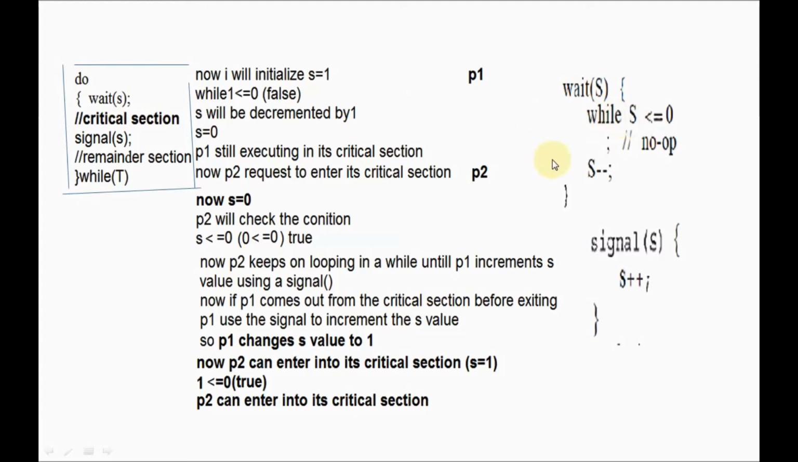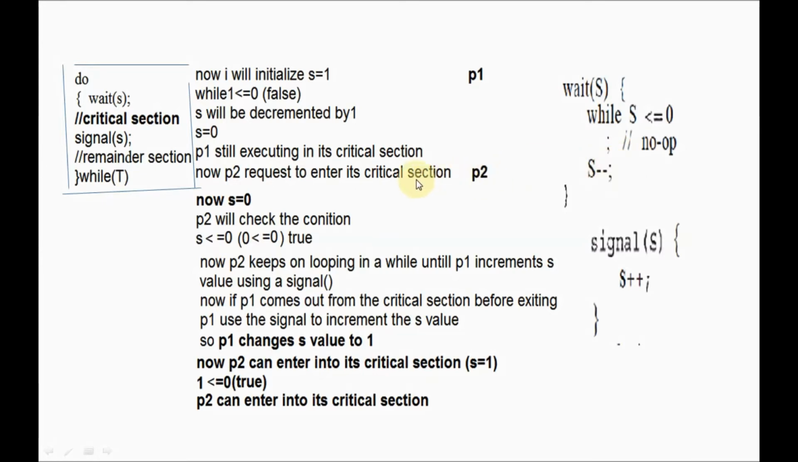So it will come out of the loop. It will come to the statement after the loop. What is the statement? S minus minus. So it will decrement the s value from 1 to 0. You can see here, s to 0. P1 is doing this. Remember that. Now you can see P1 is still in its critical section, still executing in its critical section. It is decrementing the value of s.